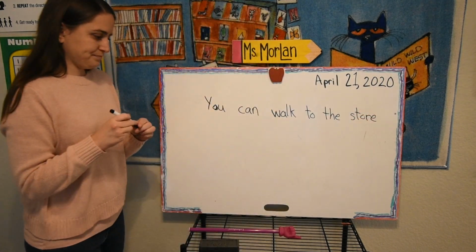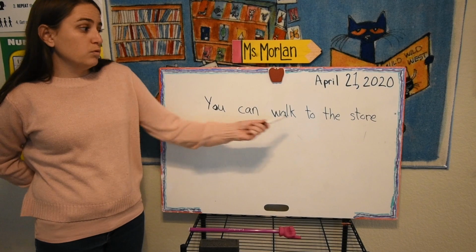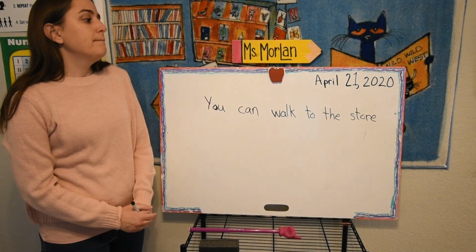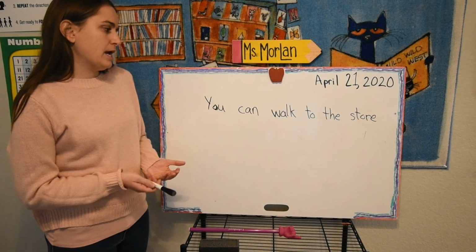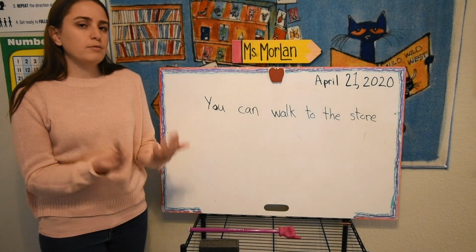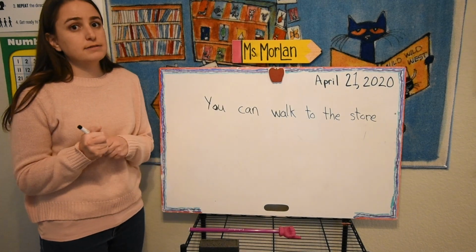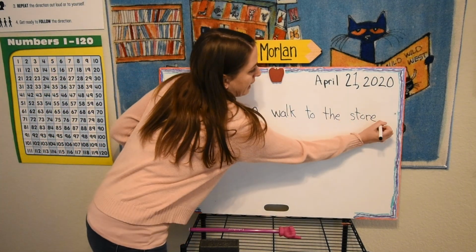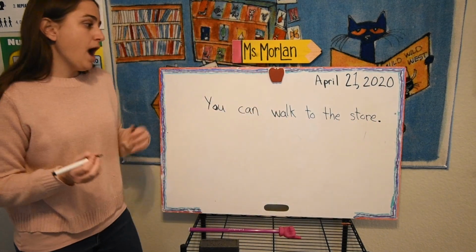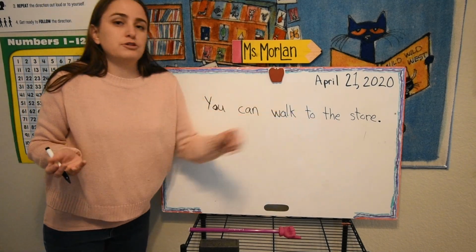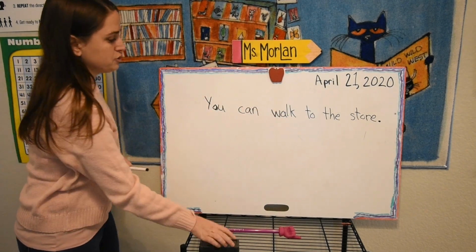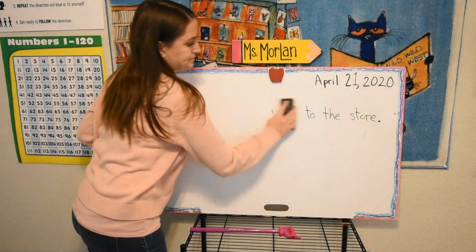Very good. Okay, now what am I missing now? Punctuation at the end. And for me, when I say it, I'm using a regular voice, regular emotion, so that means I use a period. I'm not asking a question, I'm not yelling it or saying it with excitement, so I just use a period. All right, let's do one more example.